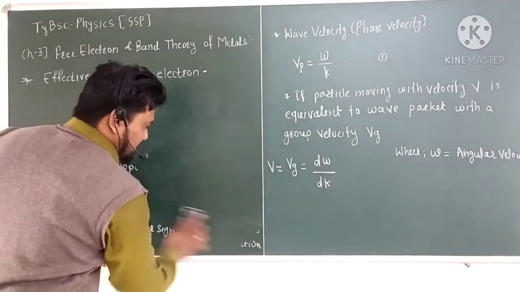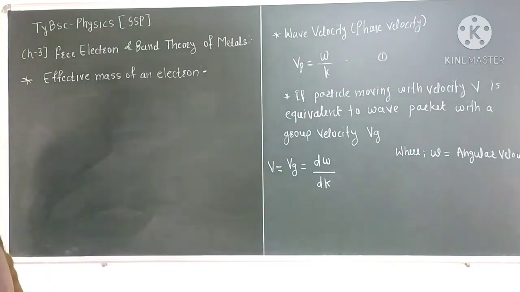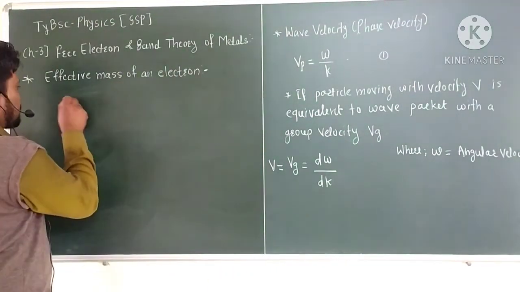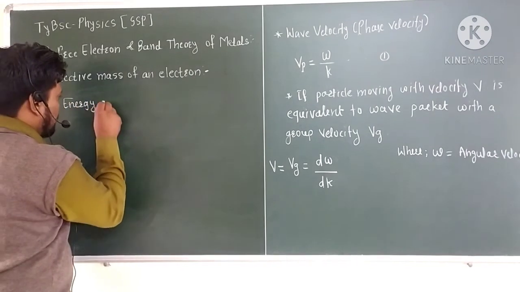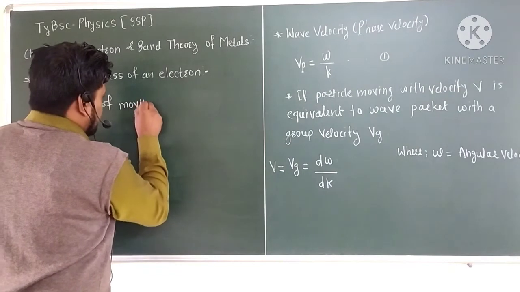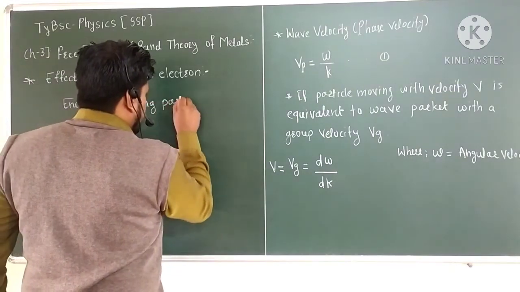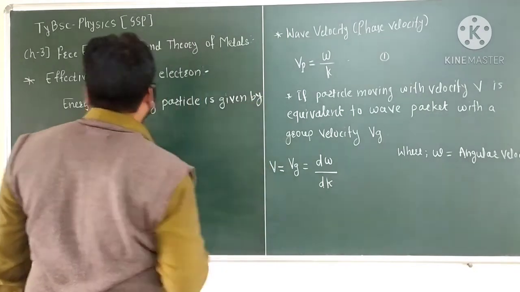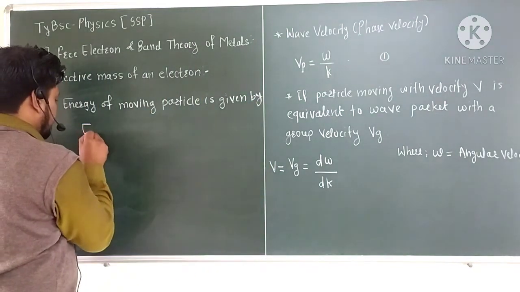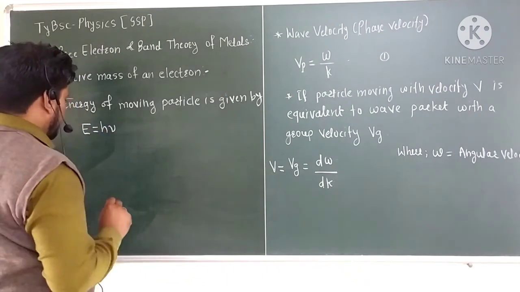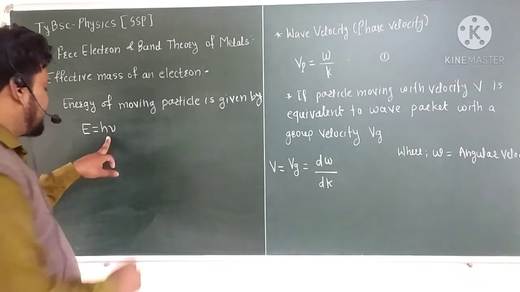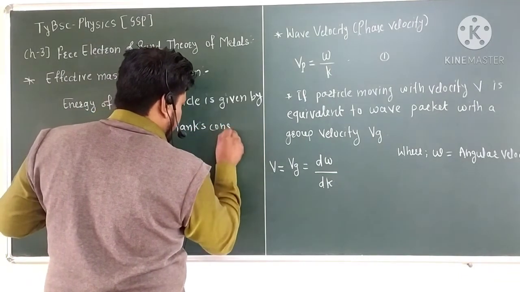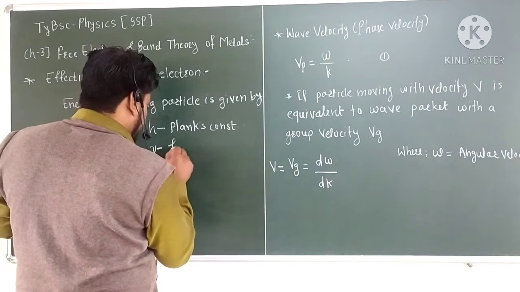The energy of a moving particle is given by E equals h nu, where h is Planck's constant and nu is the frequency of the wave.